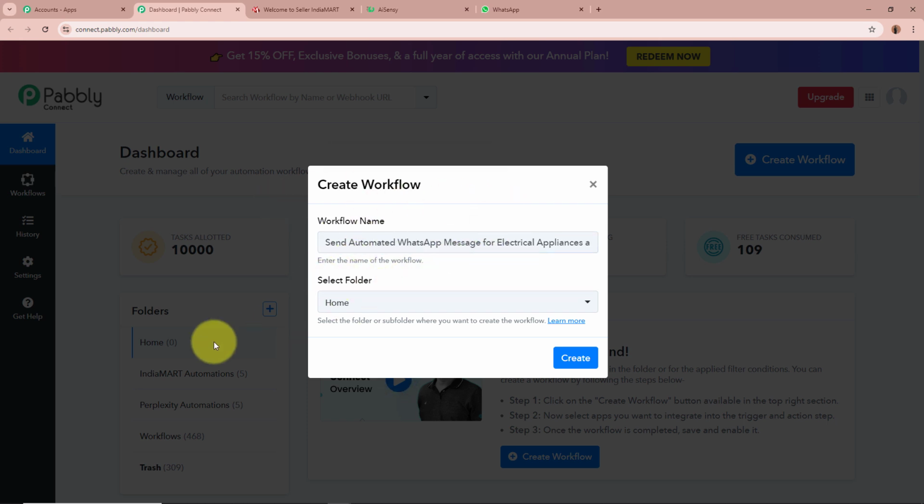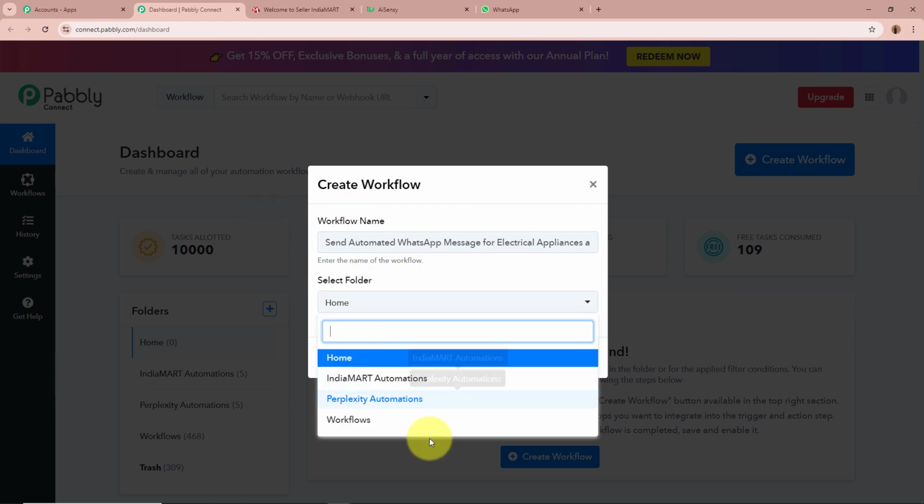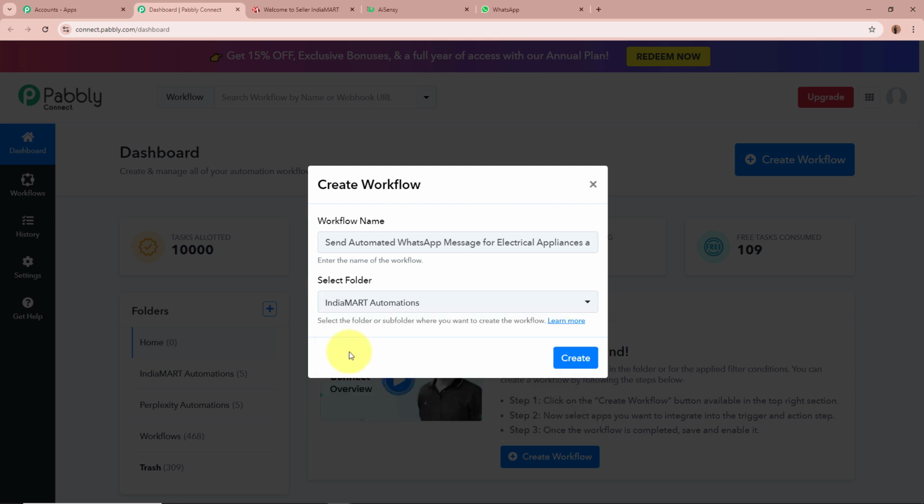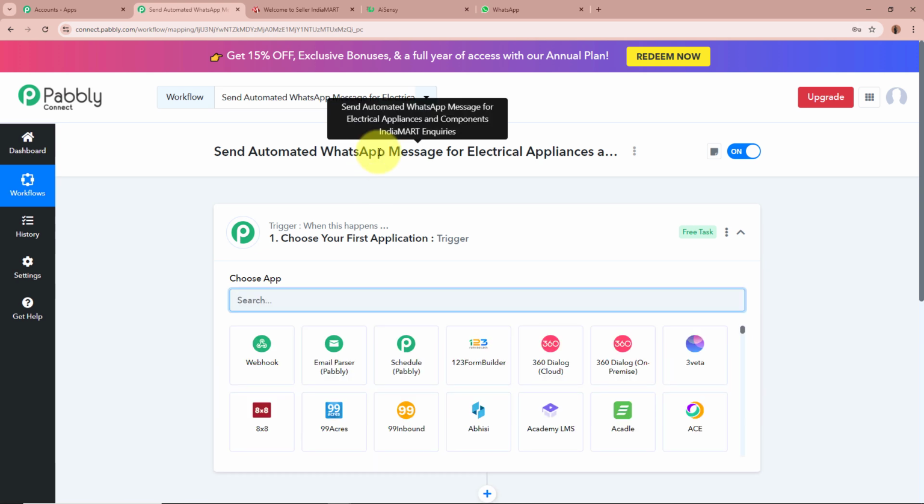Next, it is asking us to select a folder. On the left side of my screen, you can see I've created multiple folders in my Pabbly Connect account, from which I'm going to select a specific folder in which I want to save this workflow. For that, click on this drop down. These are the folders, from which I'm going to select IndiaMART Automations as the folder I want to save this workflow in. After giving a name to the workflow and selecting the folder, let's click on Create.